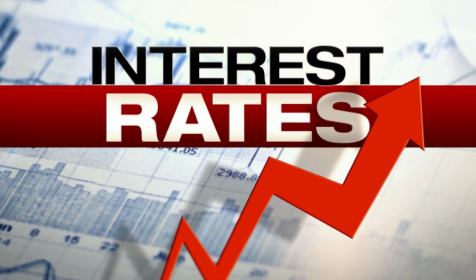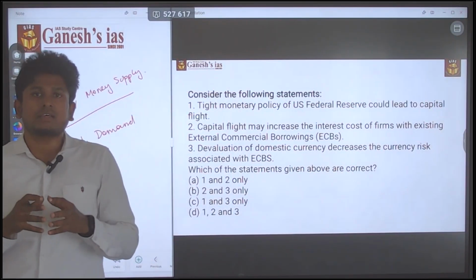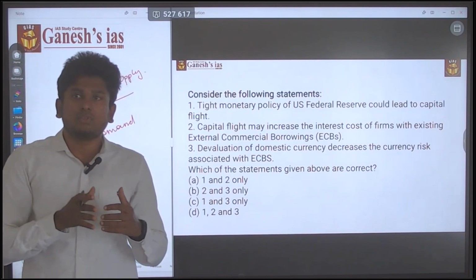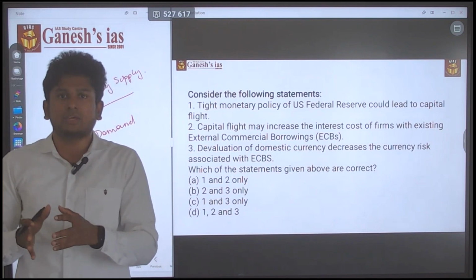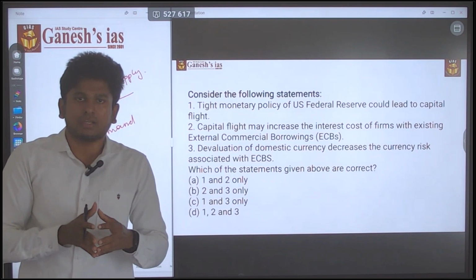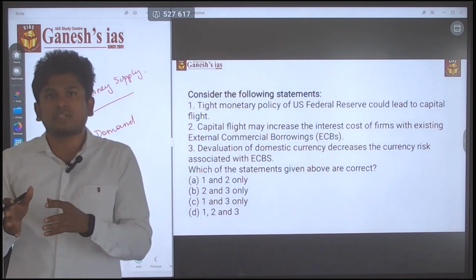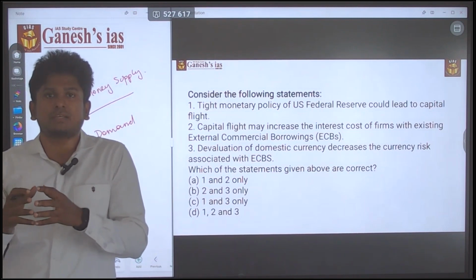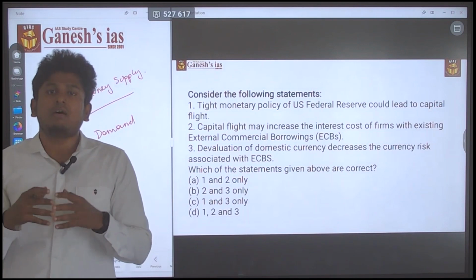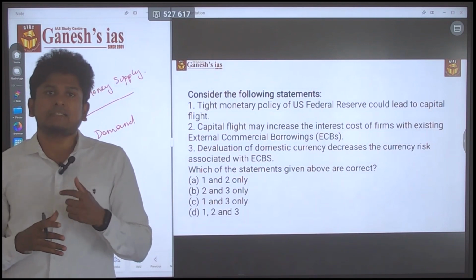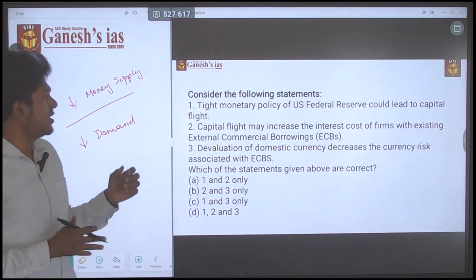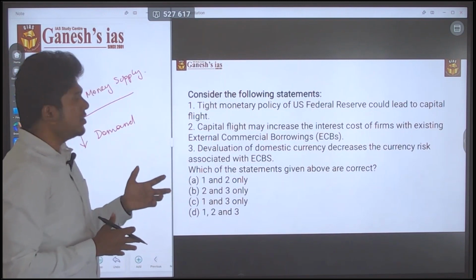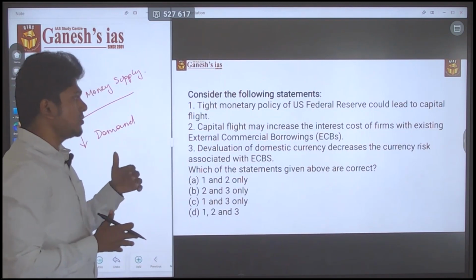So if a person is going to lend money to me, they will ask for a higher interest rate, because there is already a tightening of the monetary policy, so the lending persons are reduced in the market. The investors are reduced, and only one or two investors will be there. If you approach them for starting a new company, they will obviously ask for a large interest payment. So the capital flight may increase the interest cost for the firm. Obviously it's correct. So statements 1 and 2 are both right.